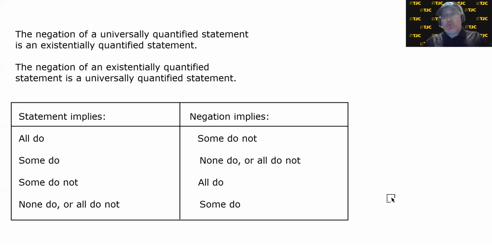A lot of people get this wrong. A lot of people do not understand negations of quantified statements because they say something like, well, he said all of something and he's wrong, so I guess none of them do. No, if he said all of something and he's wrong, that means at least one of them doesn't. Or he said some do and he's wrong, so I guess some don't. Well, no, some do means that some do and maybe some don't. The negation of some do is none do. So just remember, negation of existential is universal and vice versa. Negation of positive is negative. And then just frame it right grammatically.